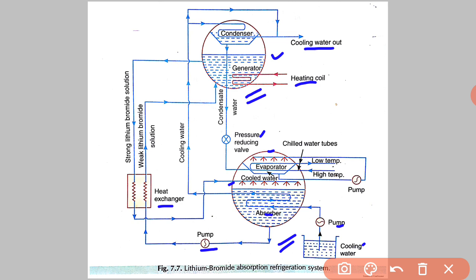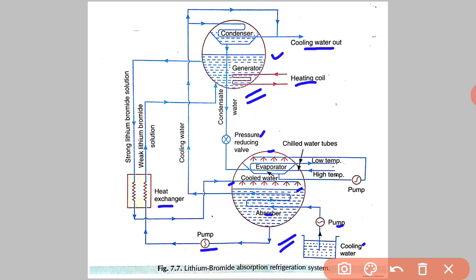The water vapors are then absorbed by the strong lithium bromide solution, which is spread in the absorber. In absorbing the water vapor, the lithium bromide solution maintains very low pressure and the solution becomes weak.